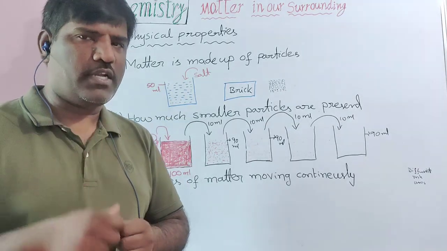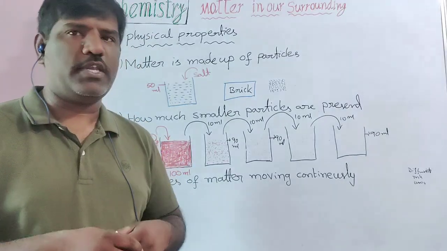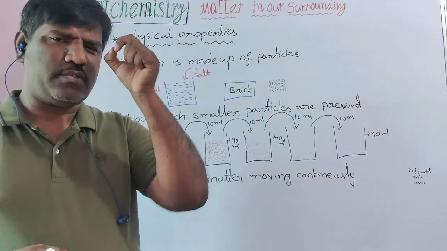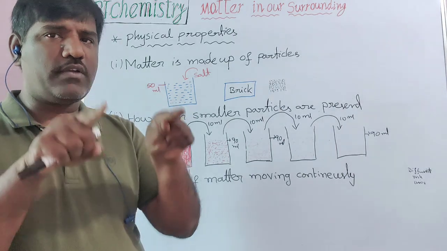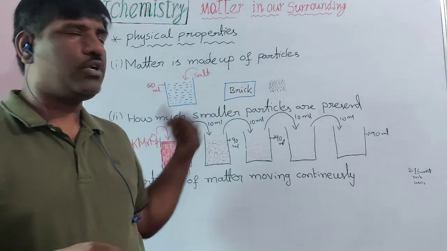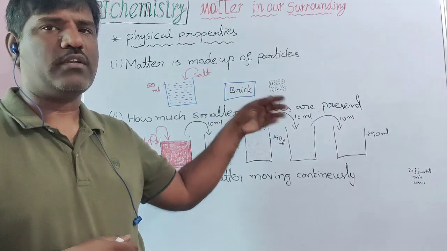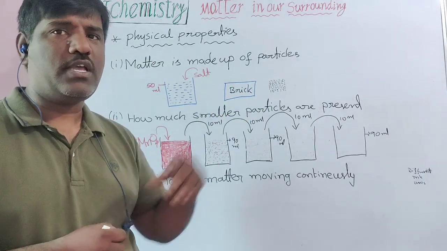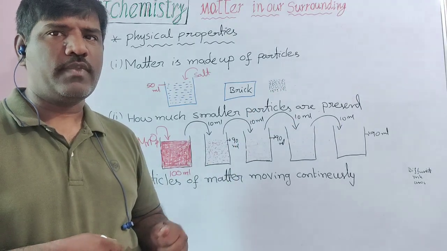If you keep hammering continuously, it may become powder form. Still, you are able to keep beating on that, and it becomes very small particles. That means the brick, which was strong like stone, we are able to break into smaller pieces through hammering. It means the brick is made up of particles.